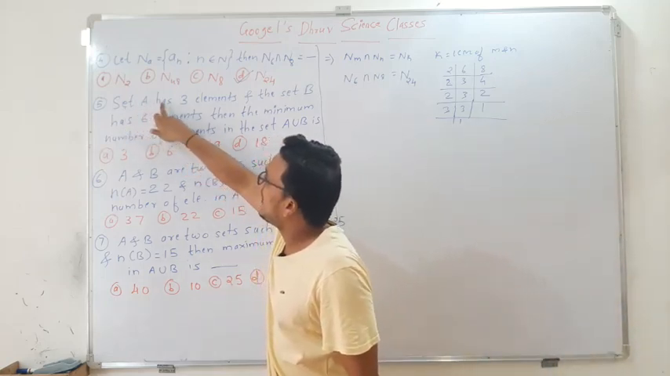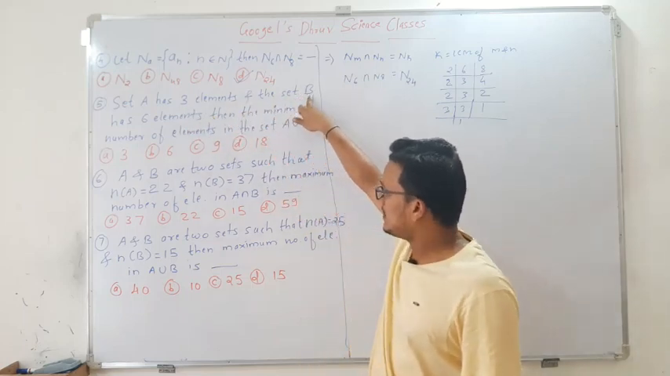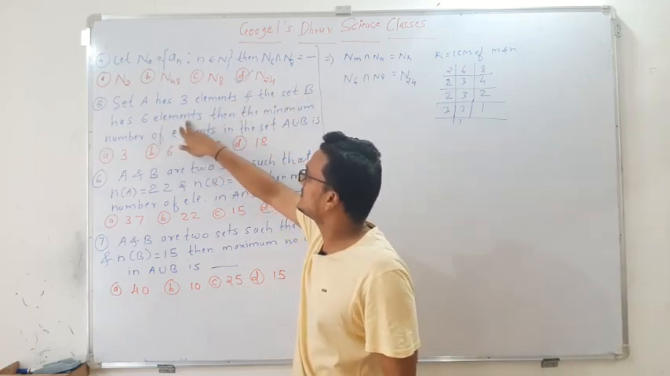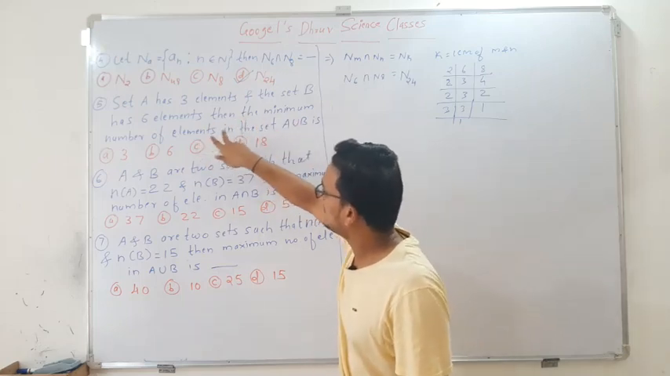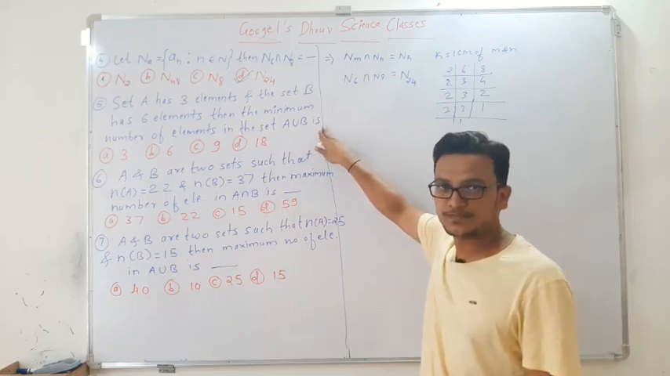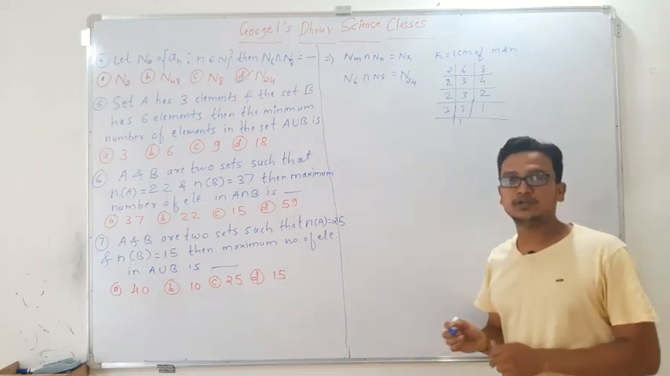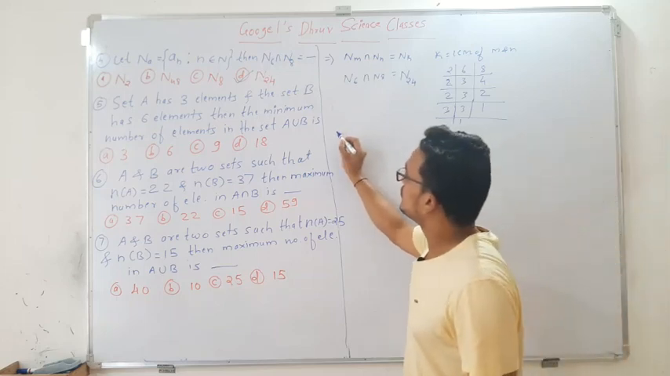Set A has 3 elements and set B has 6 elements. Then the minimum number of elements in the set A union B is. Okay, so here they have given the two sets, set A and set B. So we'll see the solution of that.